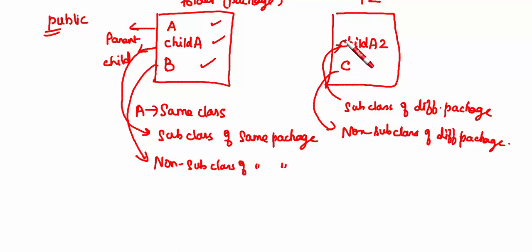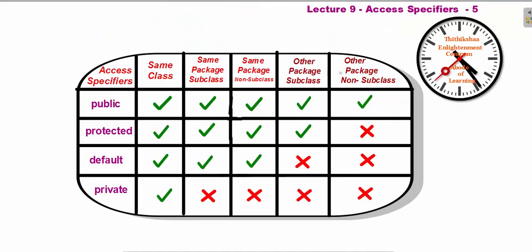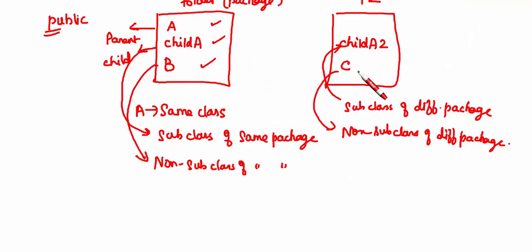Okay, so this child also can access the parent, so subclass of different package, and here no other package non subclass is nothing but C. Okay, that's all. If you don't want to memorize and all, if you give simply public, it's accessible by any class in any package, that's it.